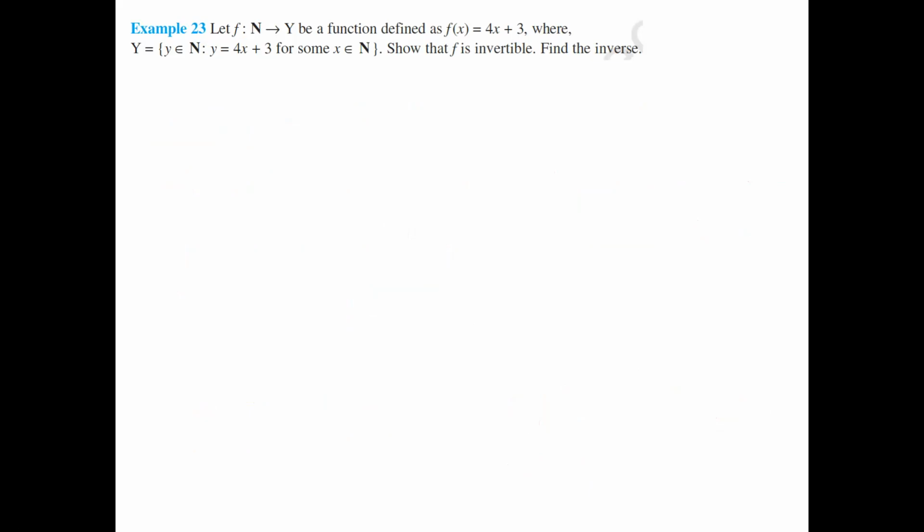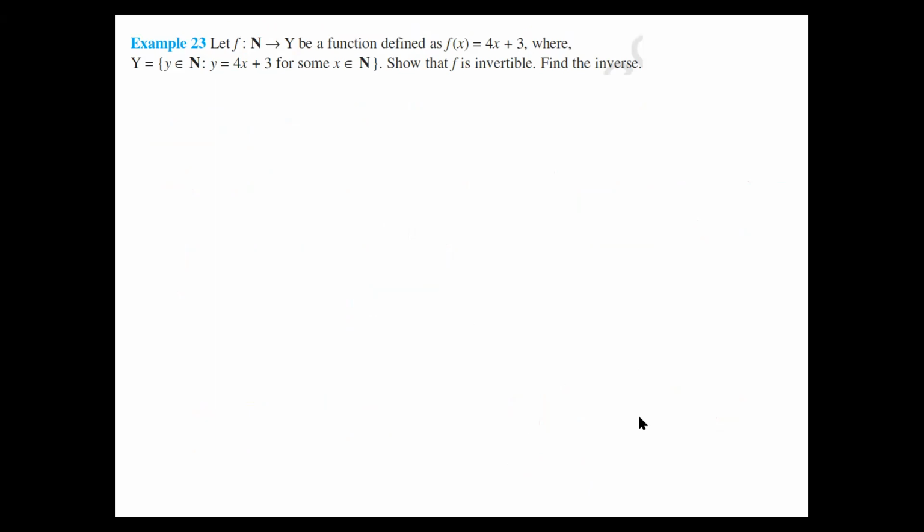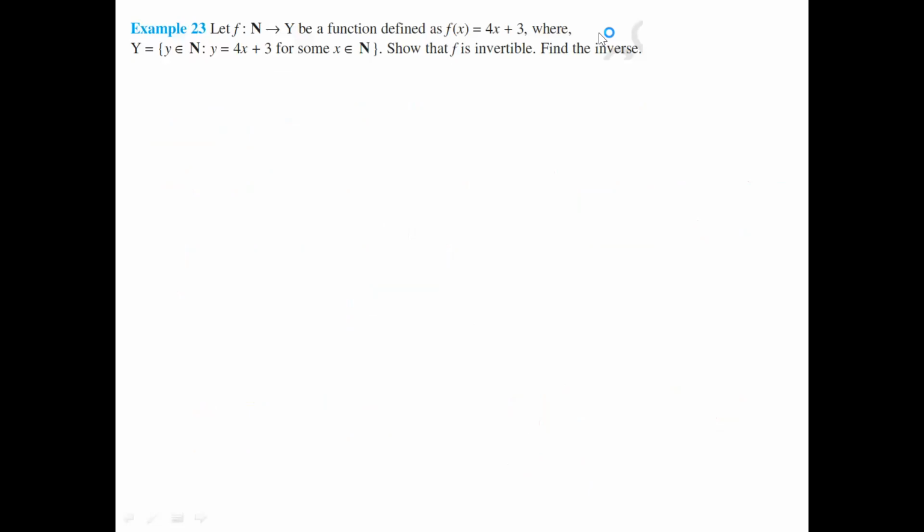Let f be a function from N to Y defined as f of x equal to 4x plus 3, where Y equals small y is a natural number and y equals 4x plus 3 for some x belonging to natural numbers. Show that f is invertible. Find the inverse.